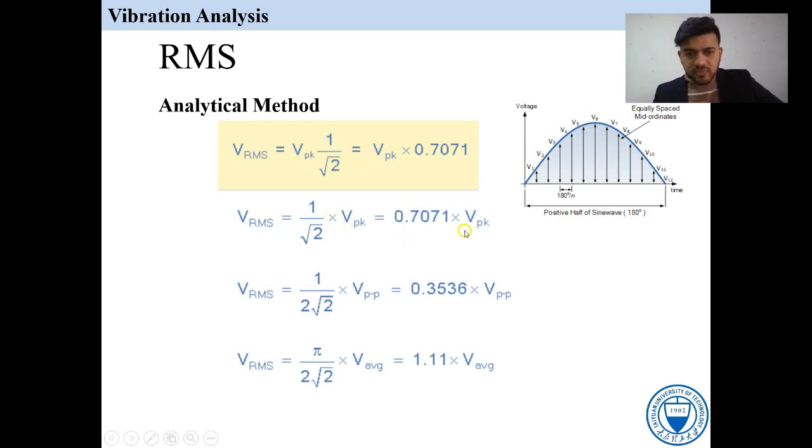The root mean square value is also 1 over 2 root 2 multiplied by the peak to peak value, like this one is the peak to peak value. The peak to peak value can also be multiplied by 0.3, and that is also the root mean square value. If you have the average, then you can multiply by 1.1. So by these methods, we can calculate the root mean square value. Like if you have the peak to peak value, the peak value, or the average value, then you can find the root mean square value. Okay, get it?